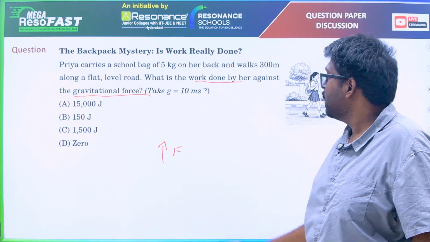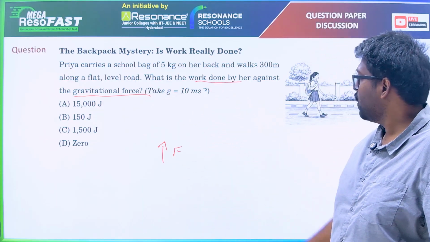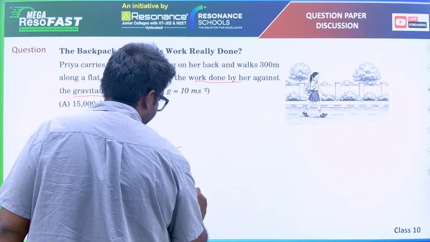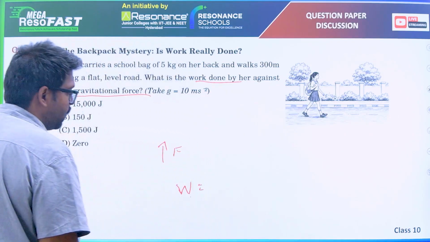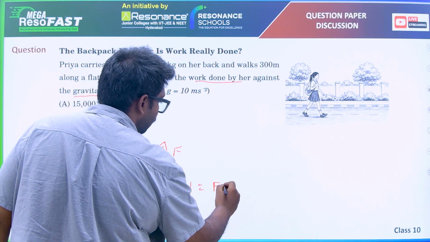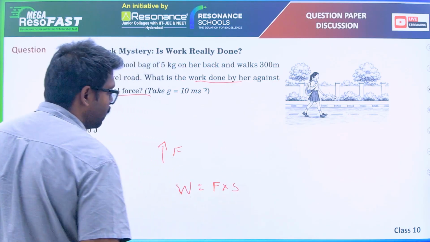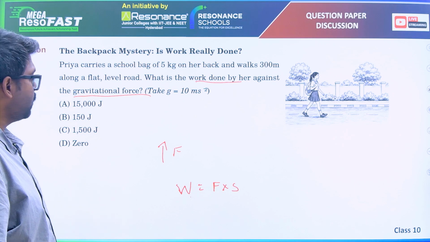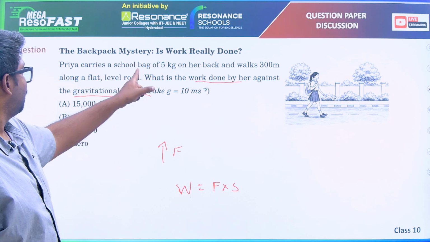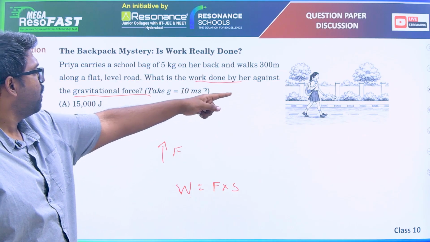What is work? Work done is force into displacement. And what is the displacement she traveled?